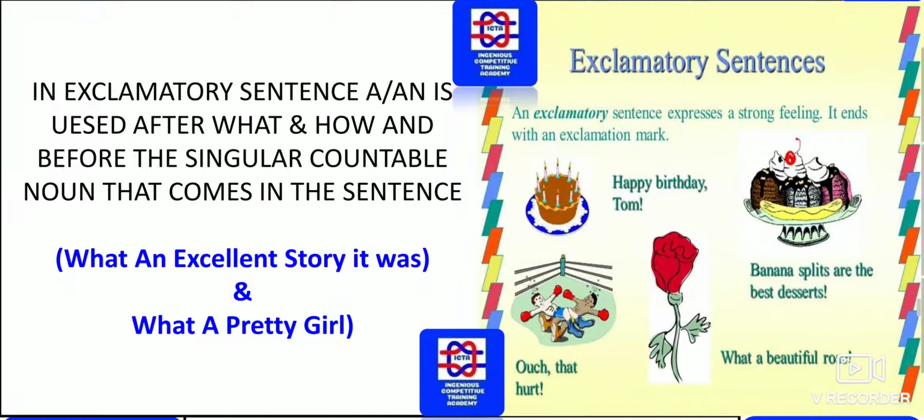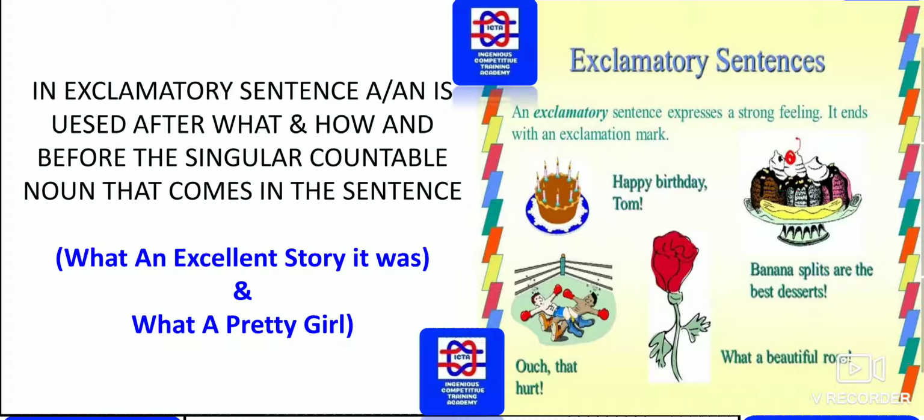Next we have exclamatory sentences. A or an is used after what and how and before the singular countable noun that comes in the sentence. As you can see here, what an excellent story it was. What a pretty girl. The way the exclamation has been given in this sentence, the way we have used the indefinite articles a and an, these are all few things in exclamatory sentences also.